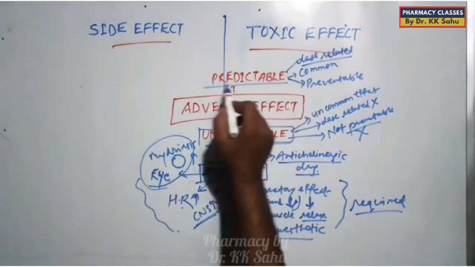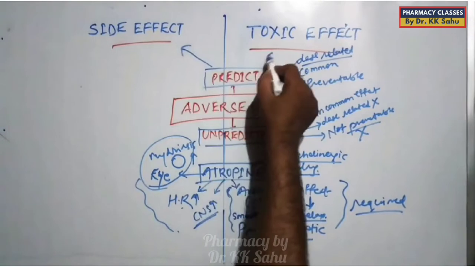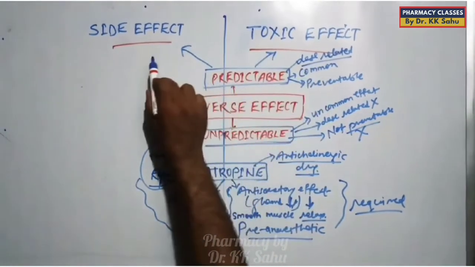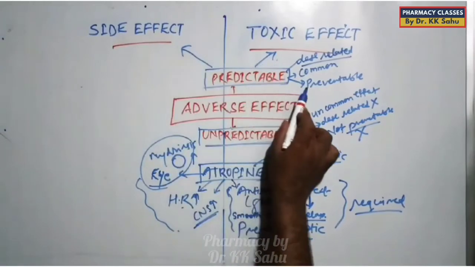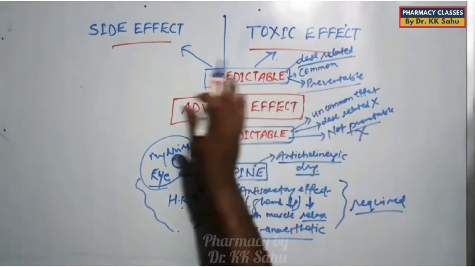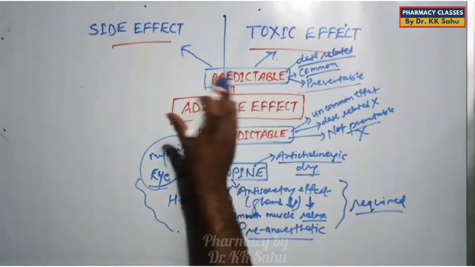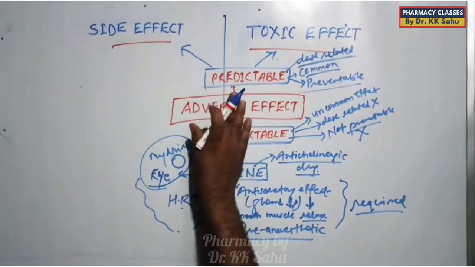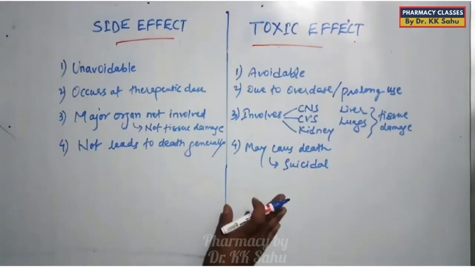Now side effect and toxic effect are types of predictable adverse effect. Actually these are the subtypes of predictable adverse effect, meaning they are preventable. They are dose adjustable, meaning their effect can be adjusted by increasing or decreasing the dose. They are very common to us, meaning we know about these effects. Now we should see the difference between these two effects, side effect and toxic effect.